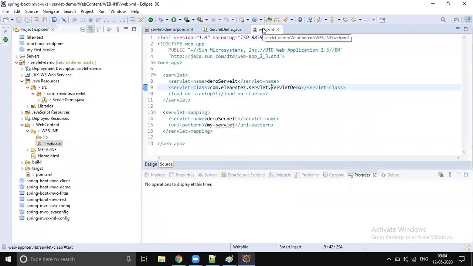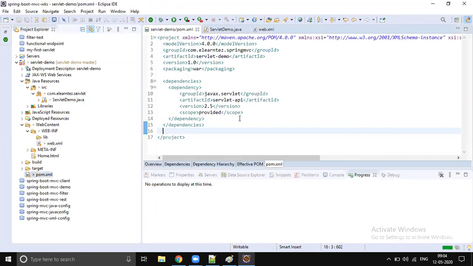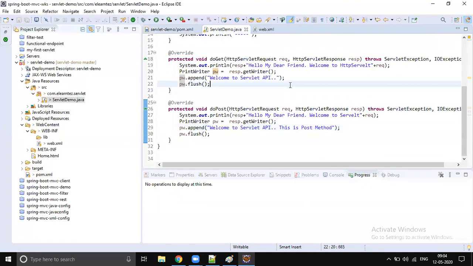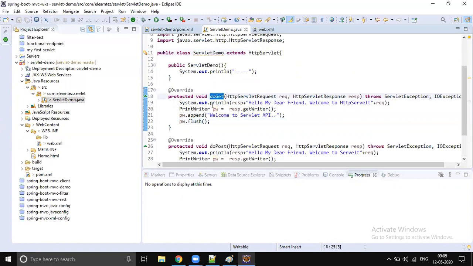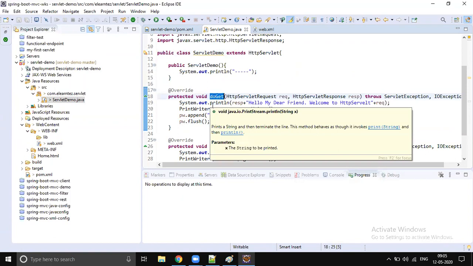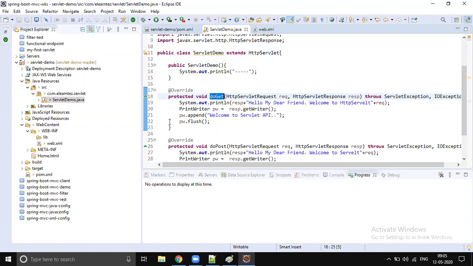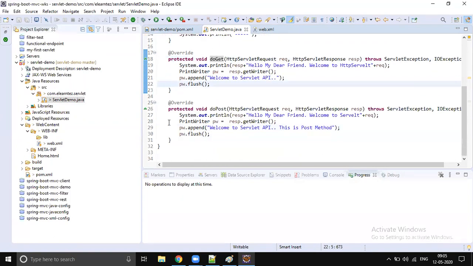There are three steps you have to remember. One is create a dynamic web application, convert it into a Maven project, and add the servlet API dependency. Step two is write your own servlet, which is a child of HttpServlet. Don't spend too much time on GenericServlet and all, it's not important. Focus only on HttpServlet, and provide implementation for the HTTP method you want to support. If you want to support GET, override doGet, and if you want to support POST, override doPost.